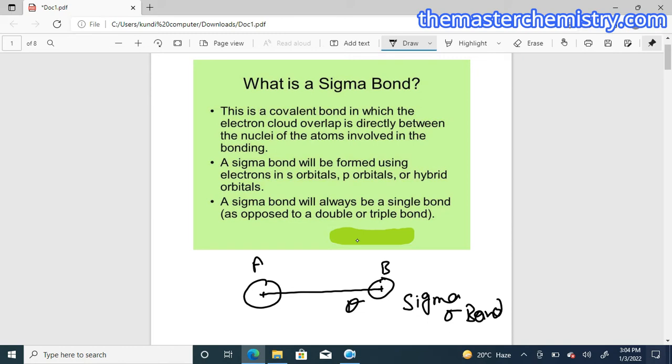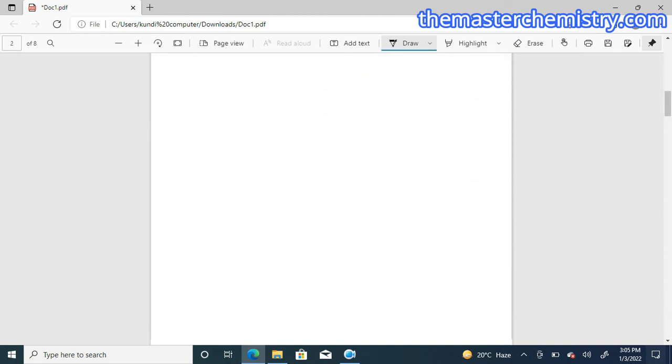Remember, some points are very important when we are discussing a sigma bond. It is stronger than a pi bond because it is formed between two atoms on the nuclear axis of two atoms. A sigma bond will be formed using electrons in s orbital, p orbital, or hybrid orbitals. A sigma bond will always be a single bond. So if in any case we are going to have a double or triple bond, the double or triple bond is a pi bond.